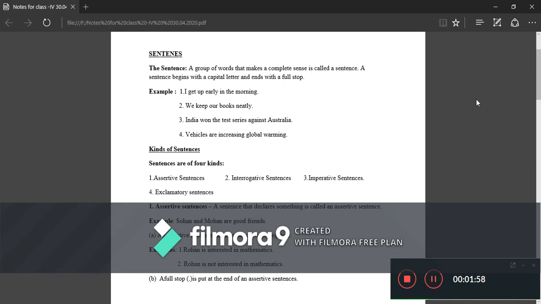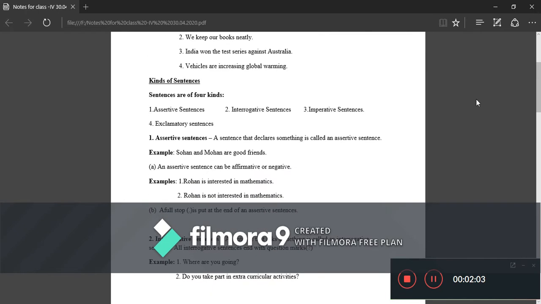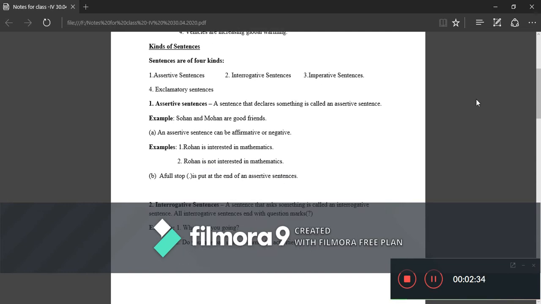Second, an assertive sentence can be affirmative or negative. If it is an assertive sentence, it might be possible it can be affirmative or negative. First one, Rohan is interested in mathematics. This is affirmative, and negative will be Rohan is not interested in mathematics. A full stop is put at the end of an assertive sentence. Whenever we are framing a proper sentence, we have to keep one thing in mind. It should start with a capital letter and end with a full stop.